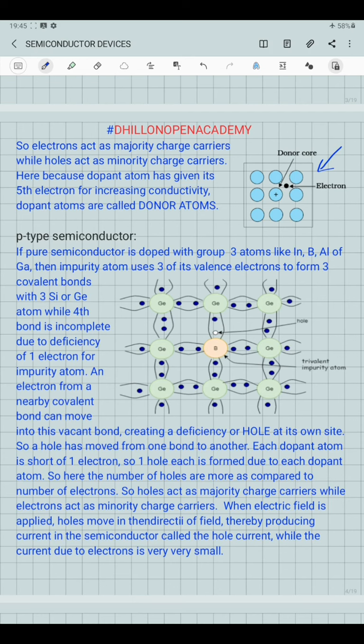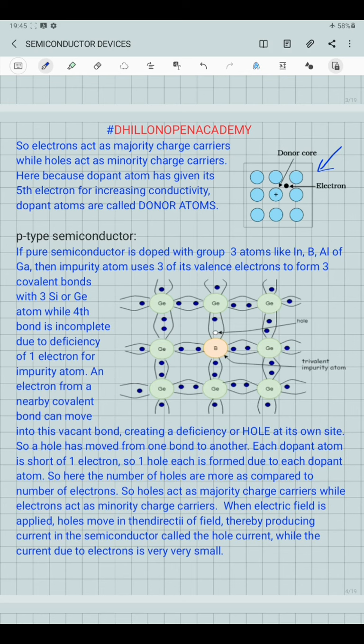But because it has only 3 electrons, it is short of 1 electron, due to which it is not able to complete the 4th covalent bond with the 4th neighboring silicon or germanium atom.